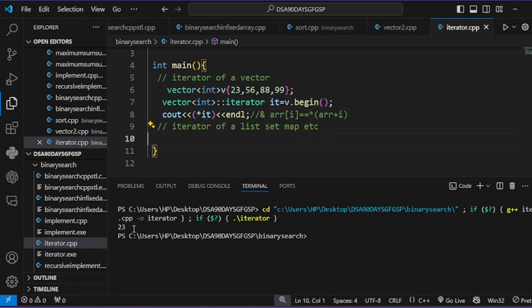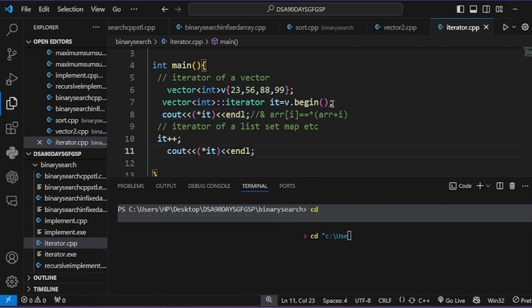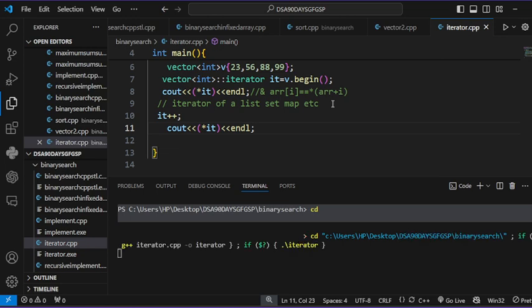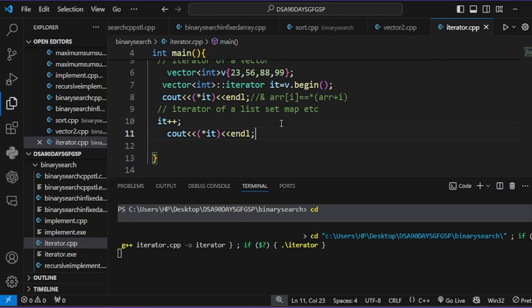So what is the difference here? You can see that 23 is the output for the iterator. After that, if I do it++, and again access the value of it, it comes to 56. The iterator increases the address by one place. So here what I printed comes out to be 23, 56.